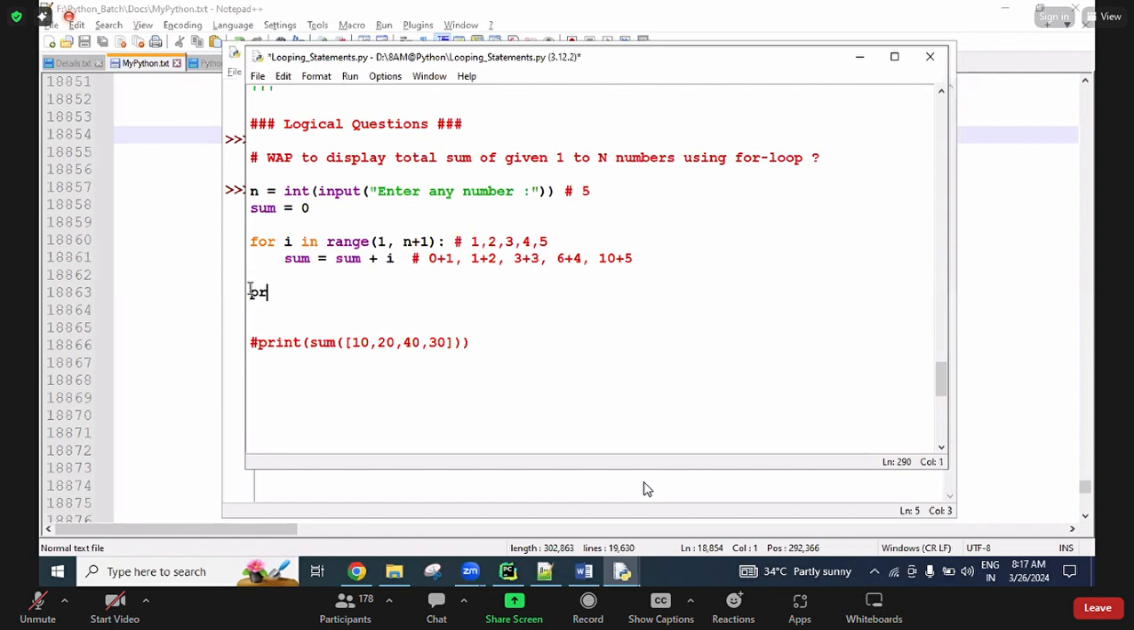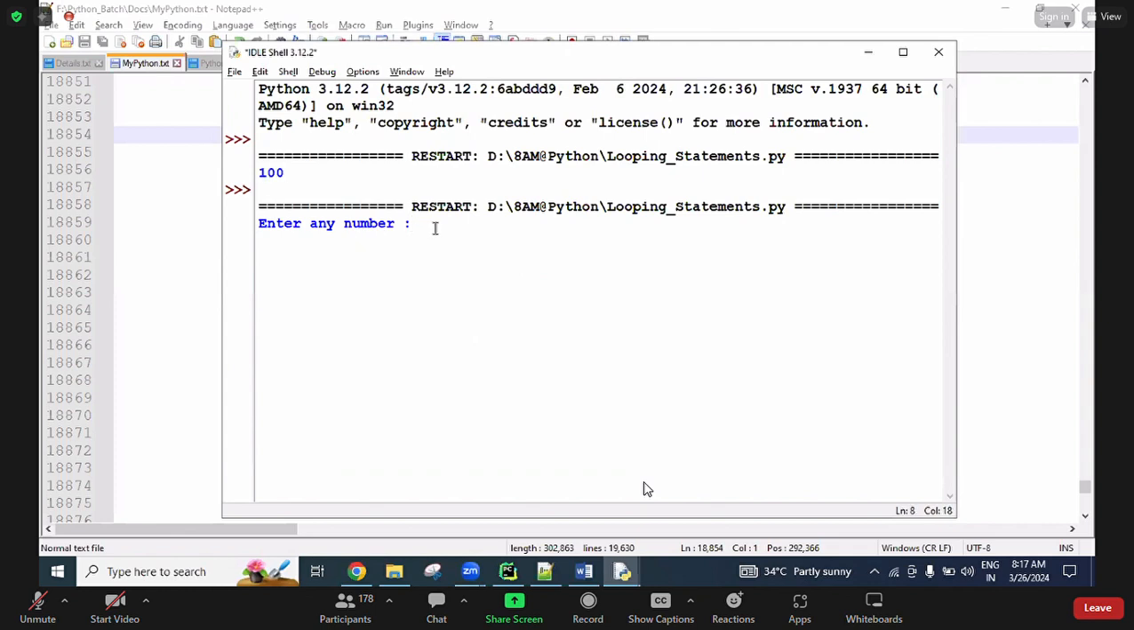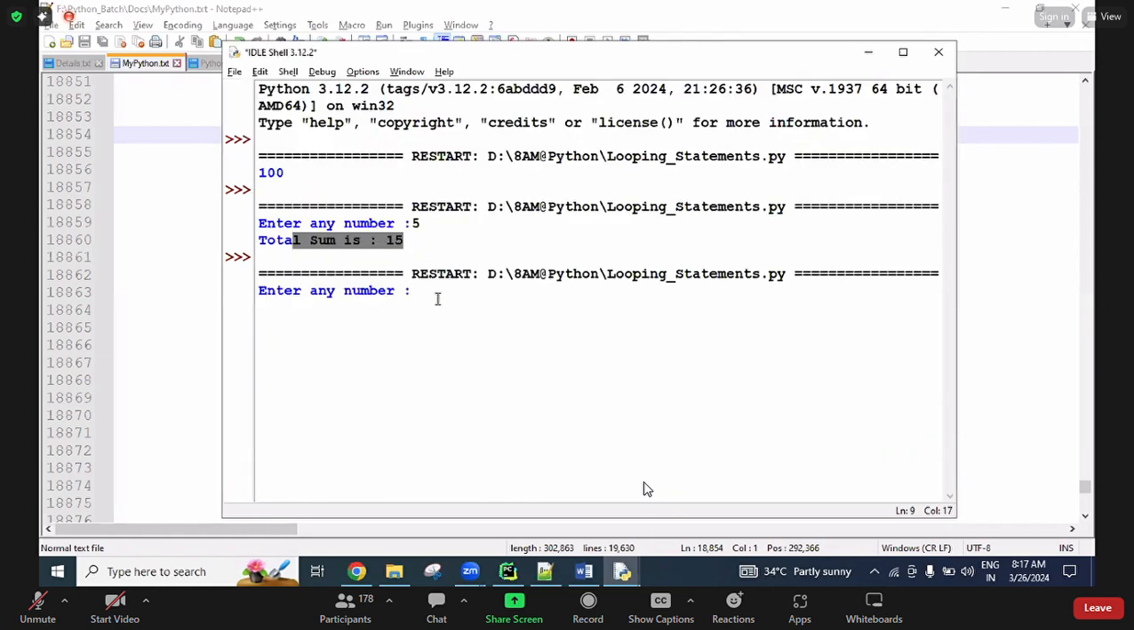After completing the loop, we can print the sum variable. Before that, I will write some message: total sum is, and then the sum, which is 15. Save it and execute. Enter any number, I'm giving 5. Total sum is 15. Next, enter any number, I'm giving 6. So 21 comes.